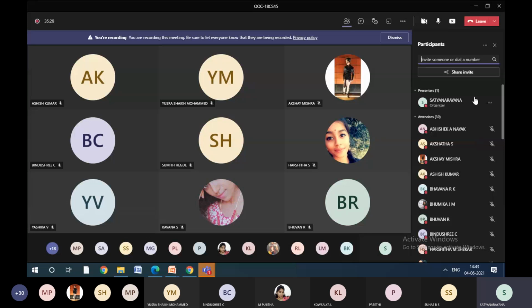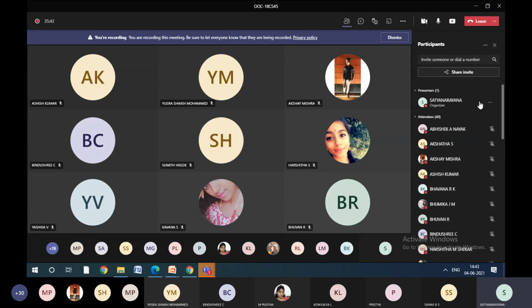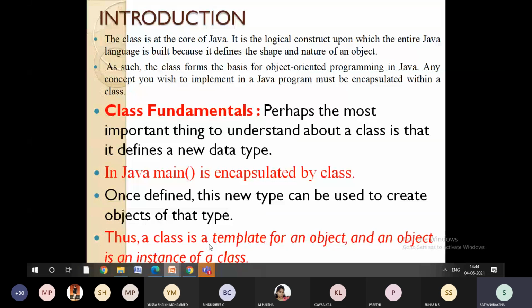Coming to object-oriented programming, the class definition is going to be the starting of the program. The moment we define a class, the program execution will start. That is what we are going to talk about in the third module: the basics of class, introduction to class.